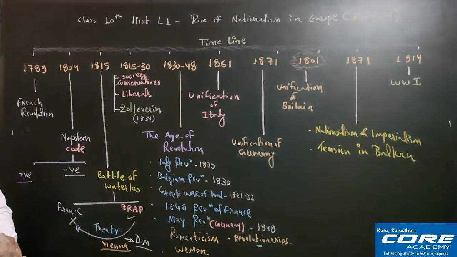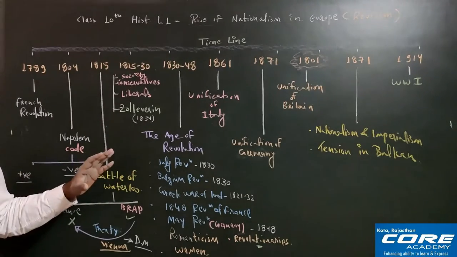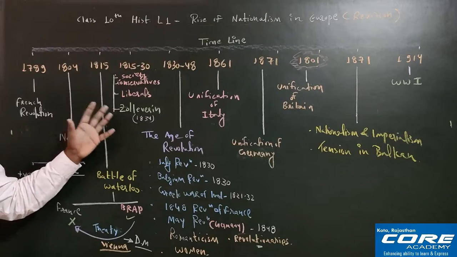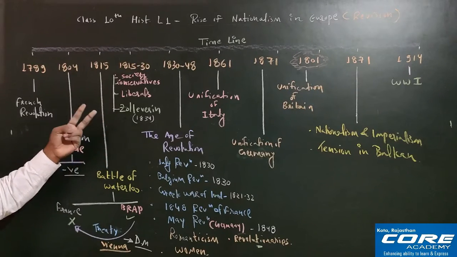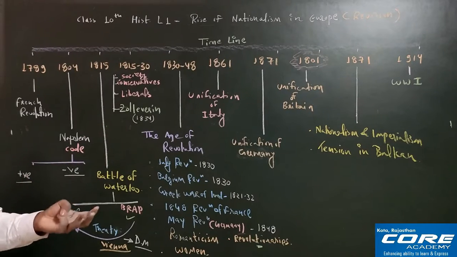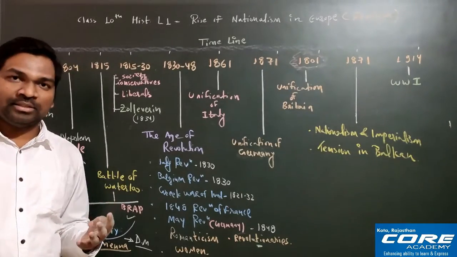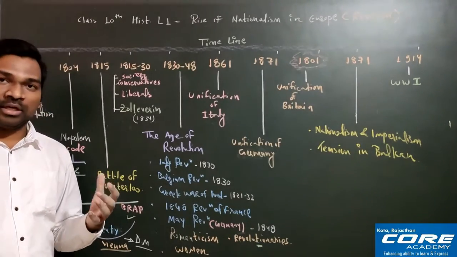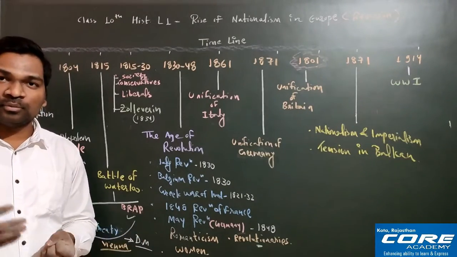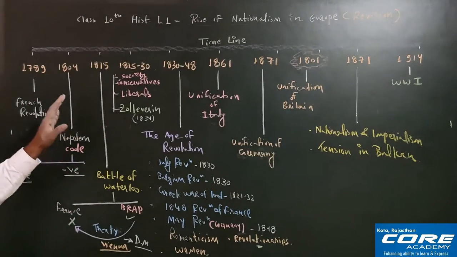So that is why they have been working for simplification, and it was the customs union. So in points I'm telling you, Zollverein was formed by Prussia, okay? The second point was it was formed in 1834. The third point was it was the customs union. The fourth point was their function was to bring simplicity in the market. The fifth point was they removed the trade barriers. The sixth point was they reduced the number of currencies from 30 to 2 only, okay? So that is all the points that you can write on Zollverein.